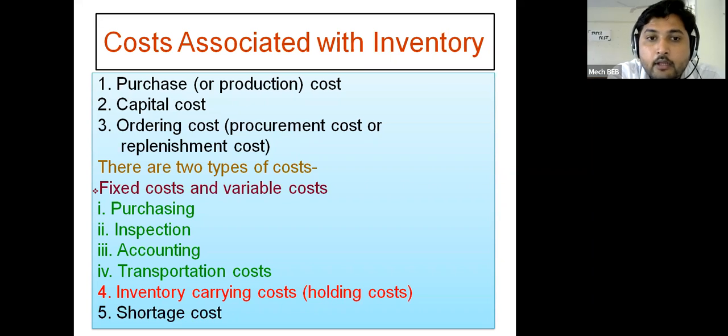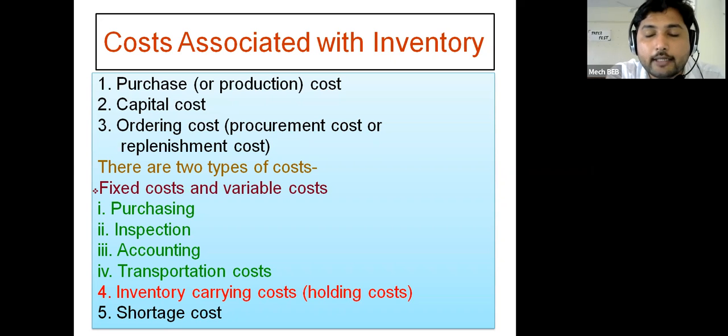Whenever there is a discounting cost, that thing is significant while dealing with the purchase cost. Whenever any customer requires discounting, that customer wants the discount on each product. So when there is bulk purchase, at that time this purchase cost is very much significant.